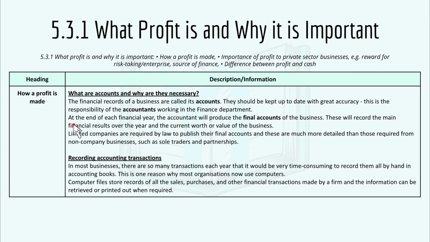At the end of each financial year or fiscal year, the accountant will produce a final account of the business, and this will record the main financial results over the year and the current worth or value of the business. Limited companies are required by law to publish their final accounts, and these are much more detailed than those required from non-company businesses, such as sole traders and partnerships.